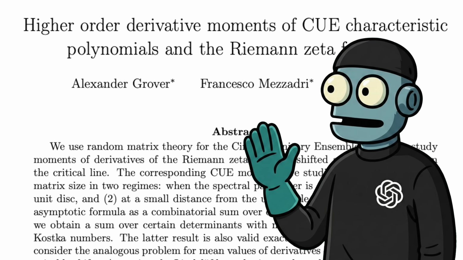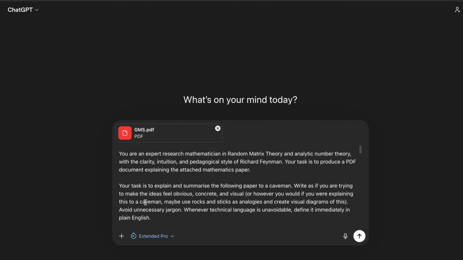So buckle up, because we're going to see today whether $200 ChatGPT can explain moments of characteristic polynomials in random matrix theory and its relation to the Riemann zeta function to a caveman. And don't worry, we'll also be testing its ability to explain at higher levels than caveman, so let's go. Okay, so here we are.